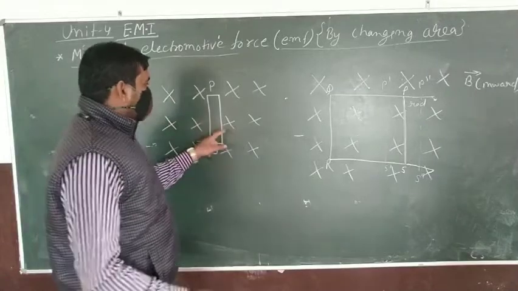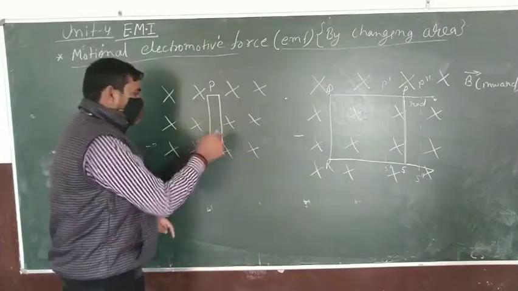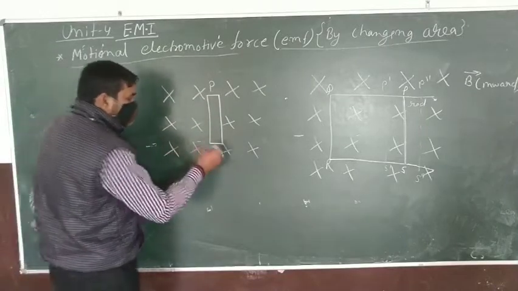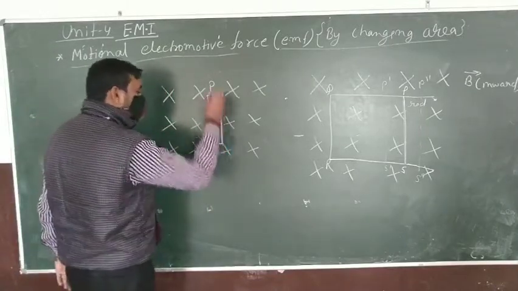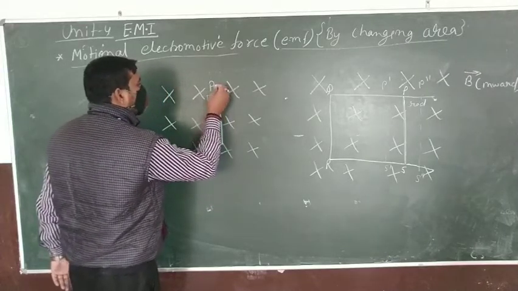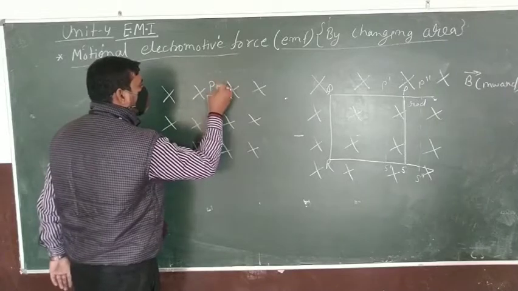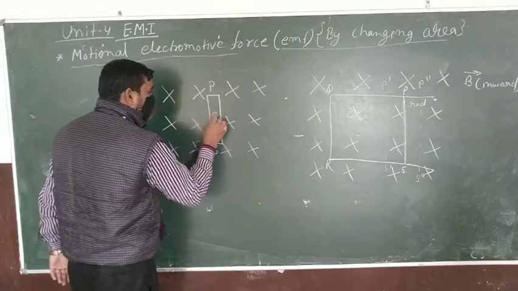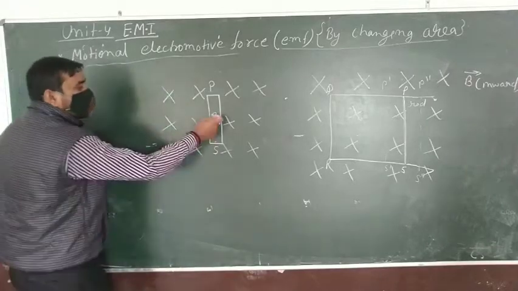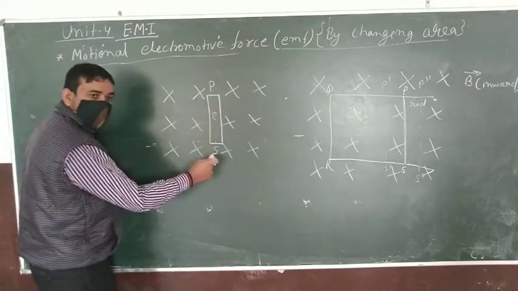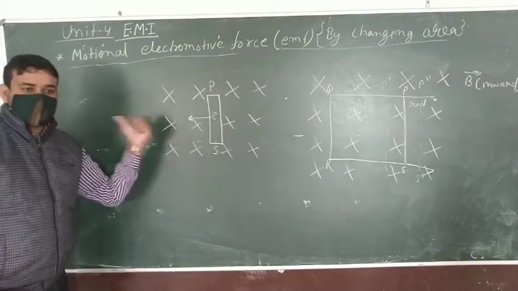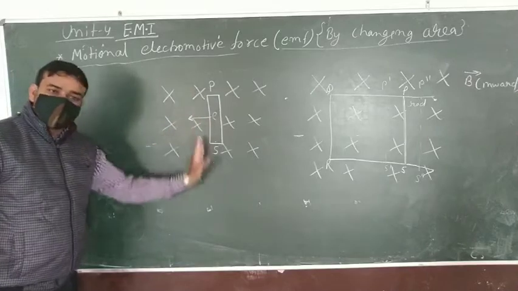Because the magnetic field is inward and we have the right hand rule, suppose the current is moving, or we say an electron is moving from P to Q, and this rod PS is moving in the left direction. This is the motion of the rod.